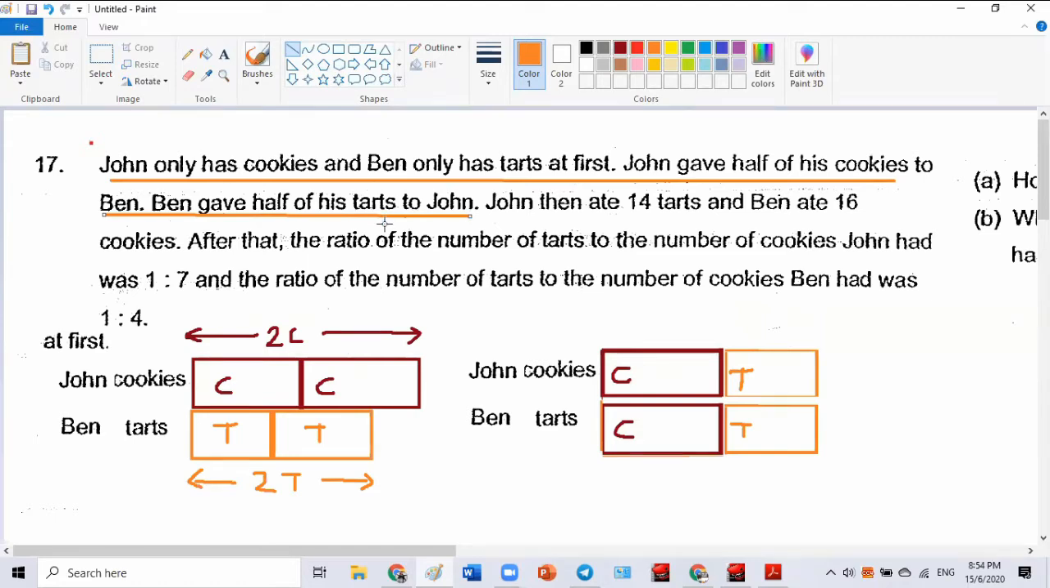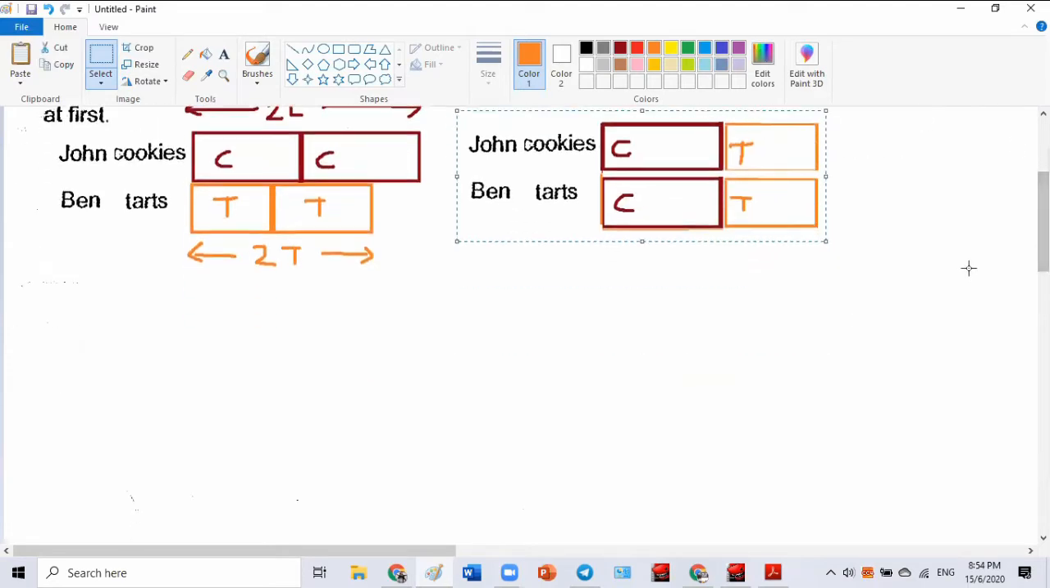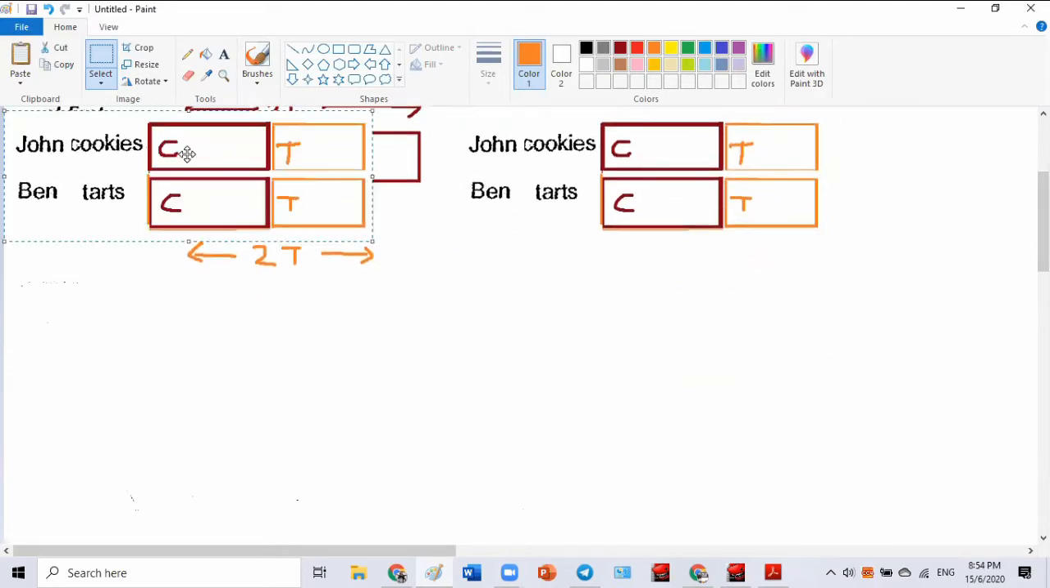John then ate 14 tarts and Ben ate 16 cookies. Wait, so he ate 16 cookies. Can I write it as you want me to? Maybe I draw another box, because I don't want to confuse you guys. Give me a minute. I draw another box here.